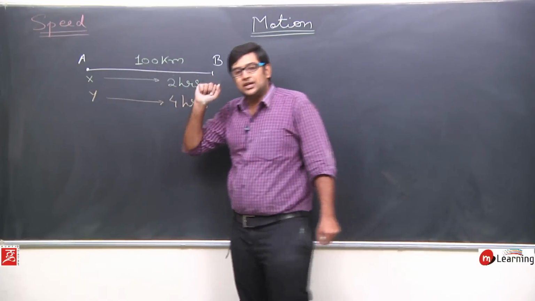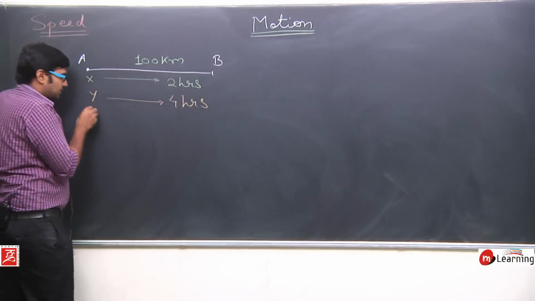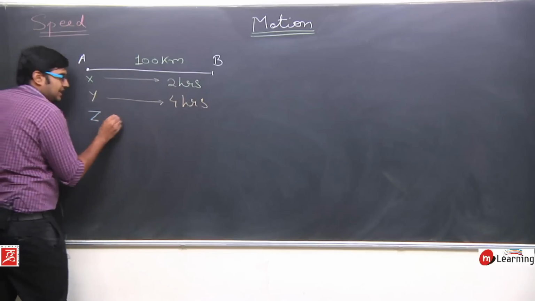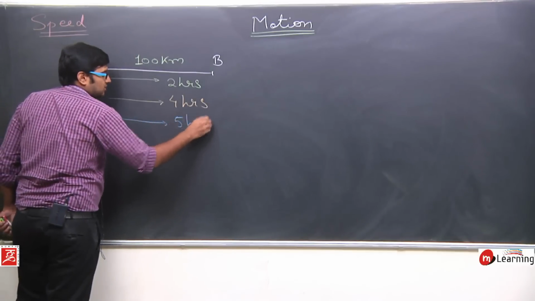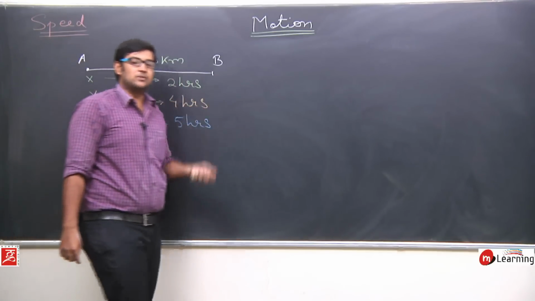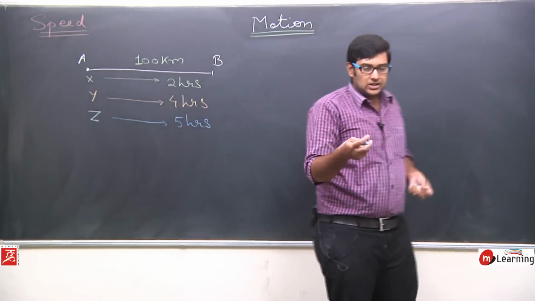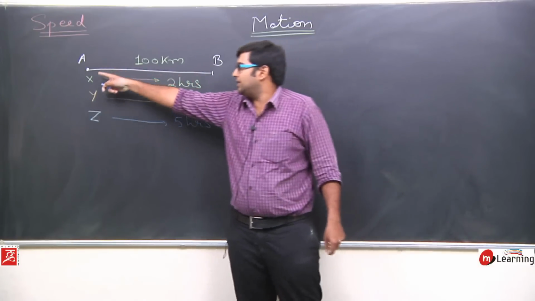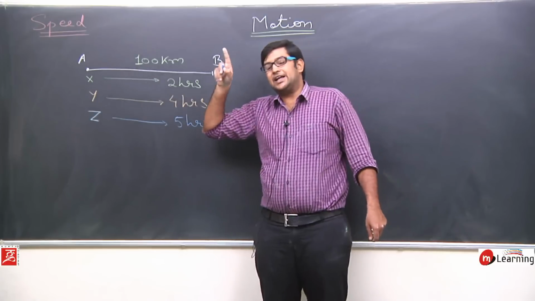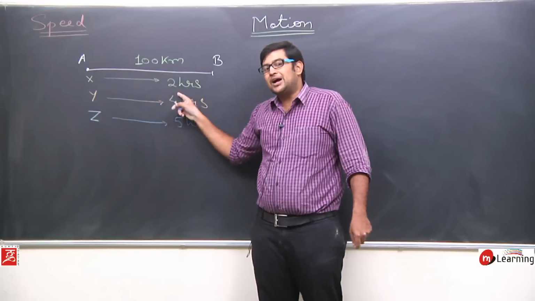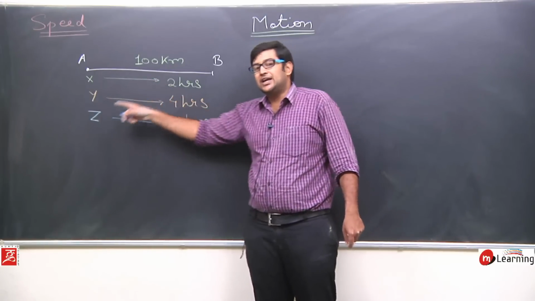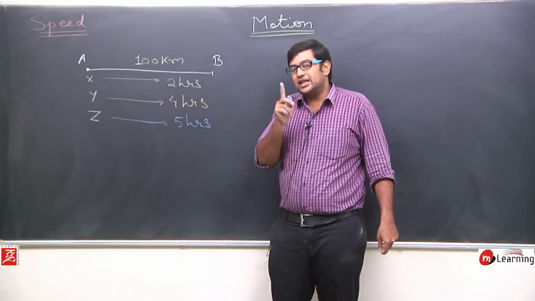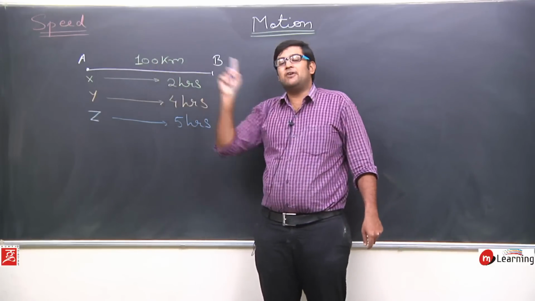Similarly, let's say Z is another person, and Z took 5 hours to travel from point A to B. So all three persons, X, Y and Z, are travelling from point A to point B, but the time taken by X is 2 hours, by Y is 4 hours, and by Z is 5 hours. So try to understand, they all are travelling the same distance of 100 kilometers.